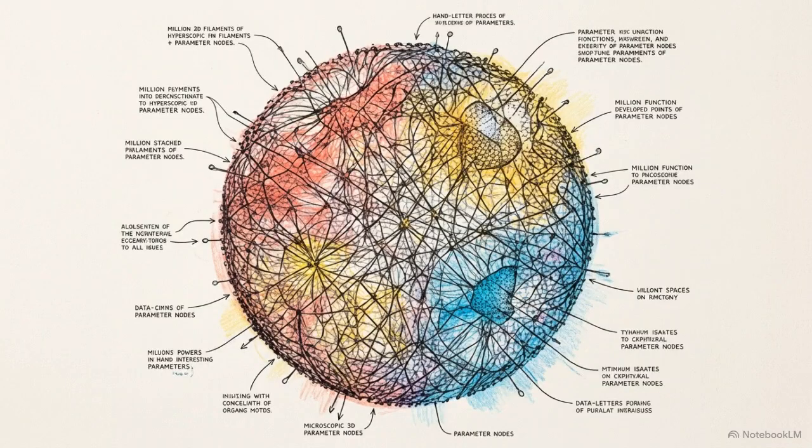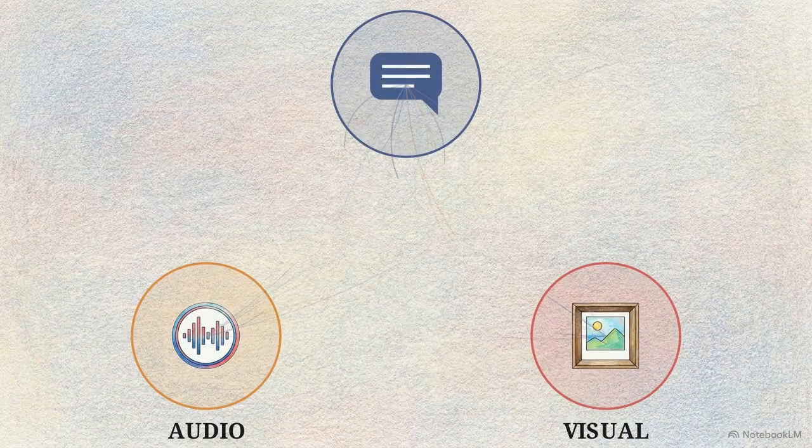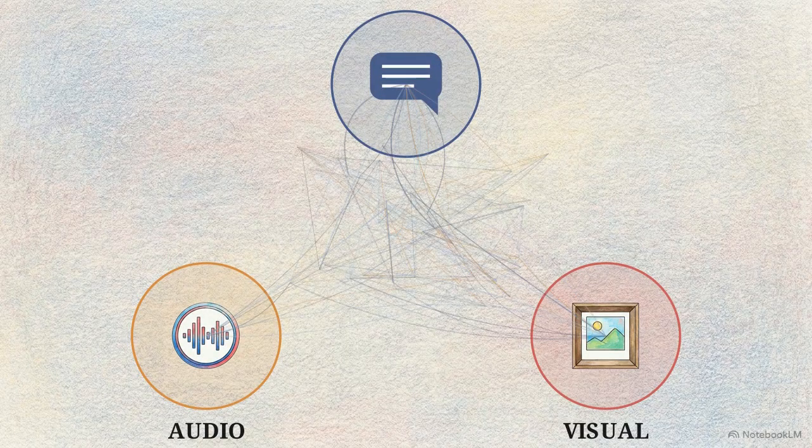When this architecture is scaled across billions of parameters and trained on vast internet corpora, it yields foundation models like GPT and Claude. This sheer scale enables cross-modal synthesis because the model maps the dense underlying relationships across different types of data. A text prompt can now directly manipulate visual and audio structures.